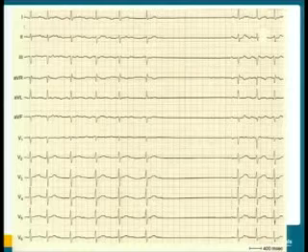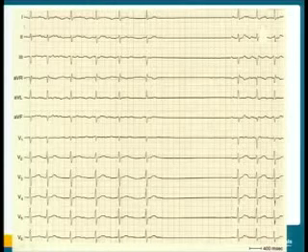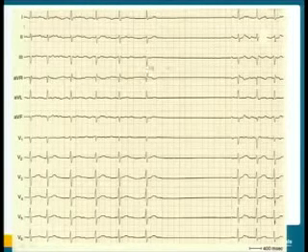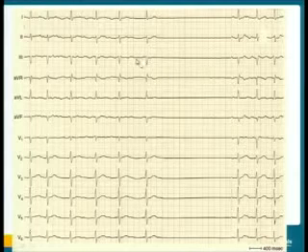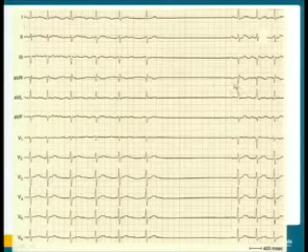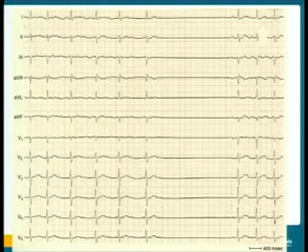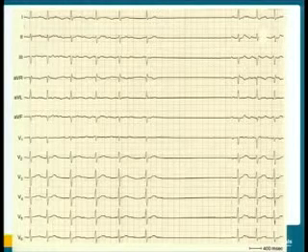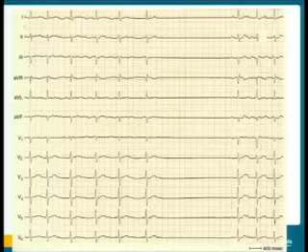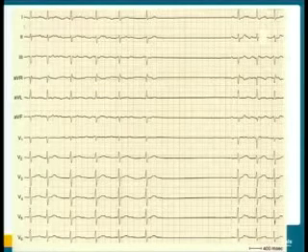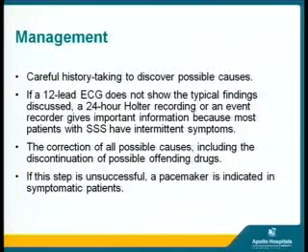Here is an ECG where we can see that initially there is a tachycardia, and suddenly after the pause, there is a long pause, and again the ECG shows tachycardia. So this is an example of a patient where there is tachycardia, then a pause, and again a tachycardia, a picture of sick sinus syndrome.